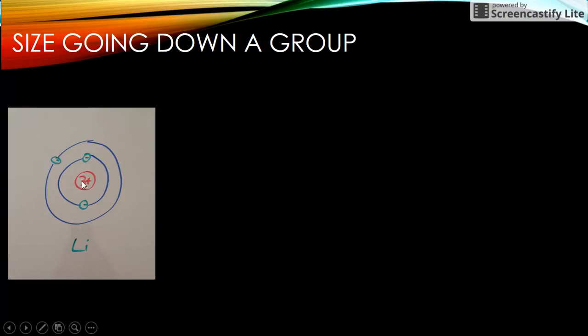So here's the situation of lithium. You have 3 protons here, and it's trying to attract the 3 electrons. So it's a 1-to-1 situation. It's good, but there's a shielding effect. These 2 electrons here are sort of blocking this nucleus from really getting a full pull on this 3rd electron. It's not a lot. There's only 2 there, but that still exists.